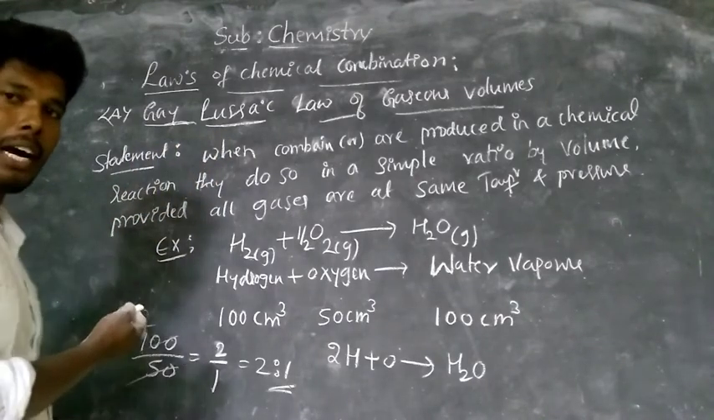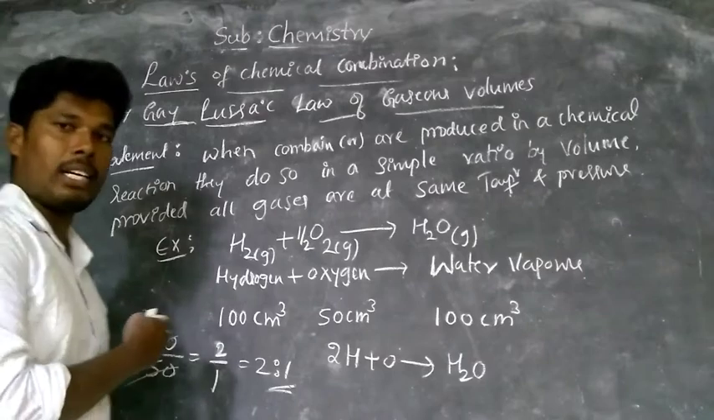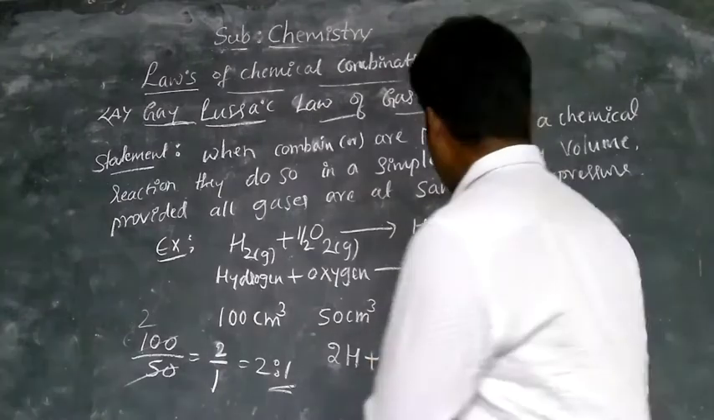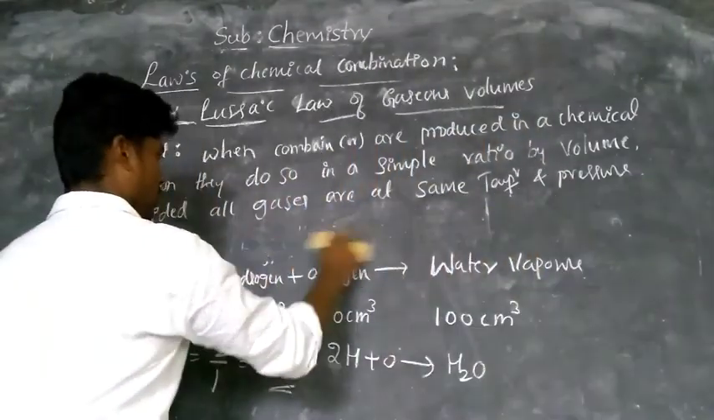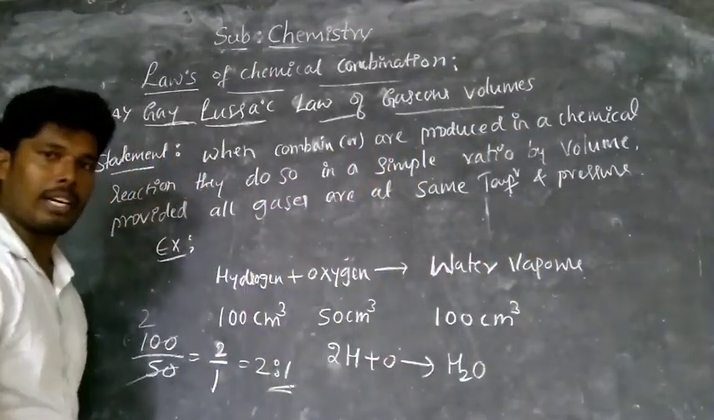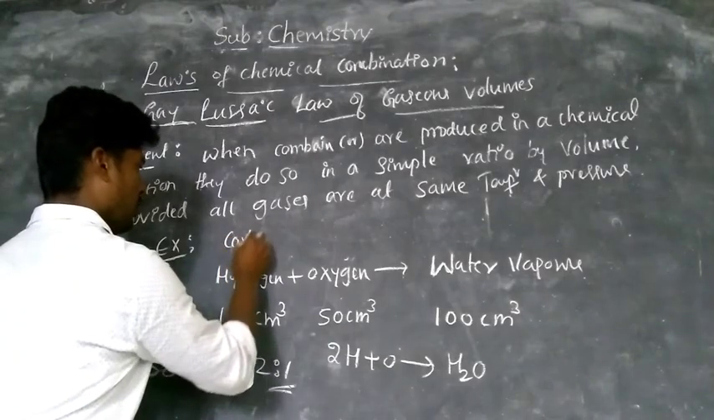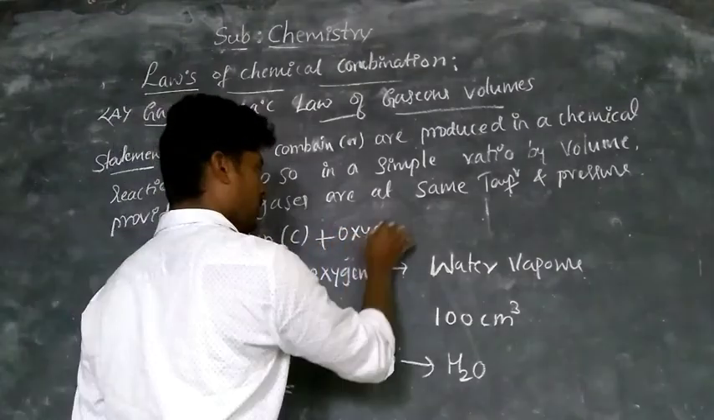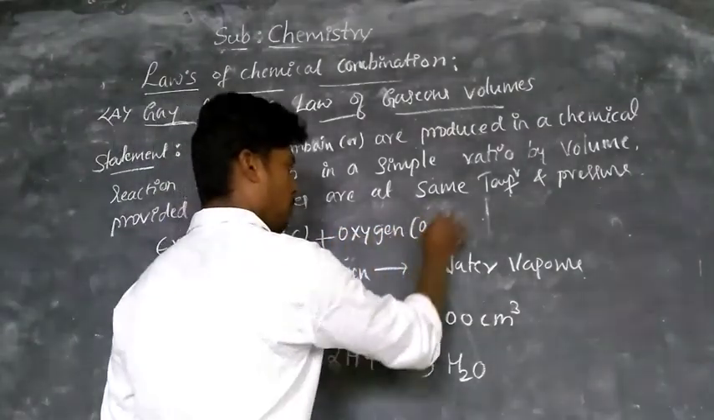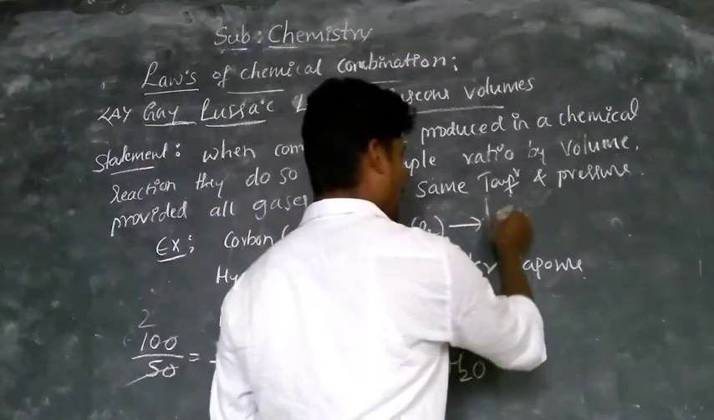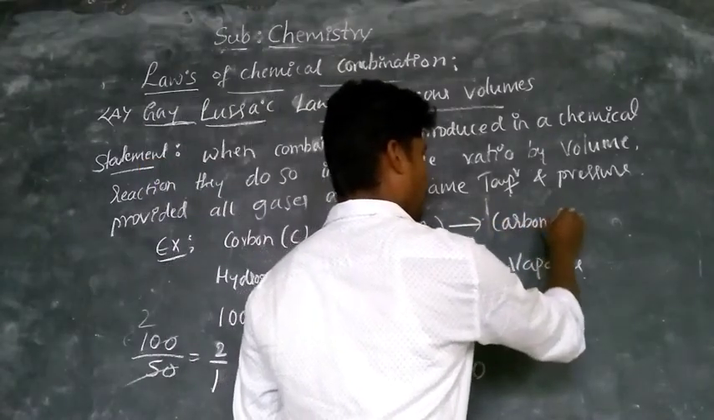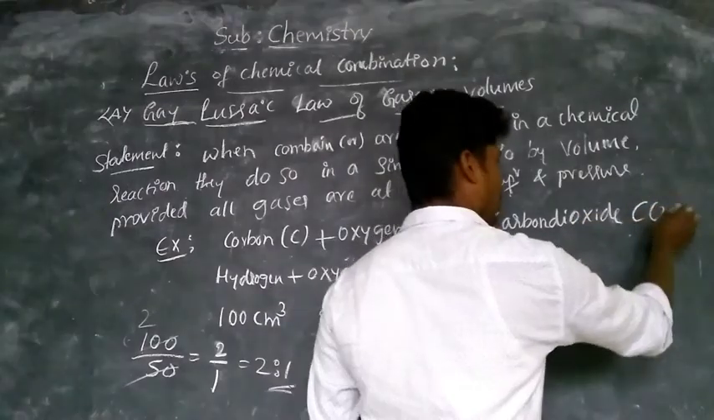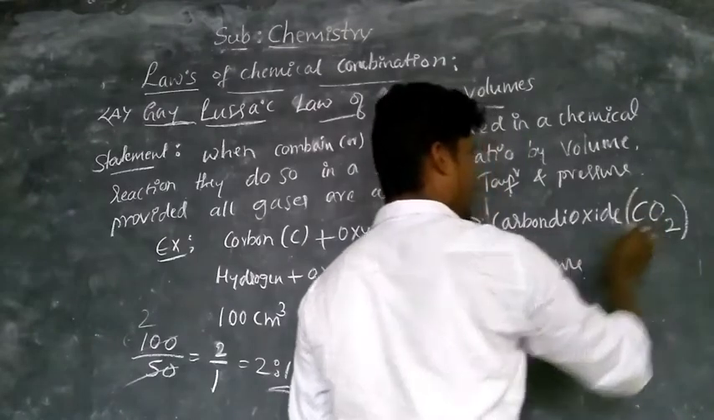Similarly, take carbon and oxygen giving carbon dioxide. Now take one more example. Observe here, I will write it here. Carbon, C, plus oxygen, O2, that gives us carbon dioxide. Carbon C, di means 2, oxygen, CO2. So you get carbon dioxide.